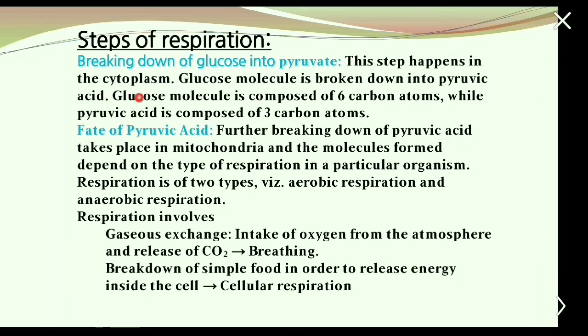This step happens in the cytoplasm. The glucose molecule is broken down into pyruvic acid. Glucose is composed of 6 carbon atoms, while pyruvic acid is composed of 3 carbon atoms. Now, what is the fate of pyruvic acid? Further breaking down of pyruvic acid takes place in the mitochondria, and the molecules formed depend upon the type of respiration in a particular organism.